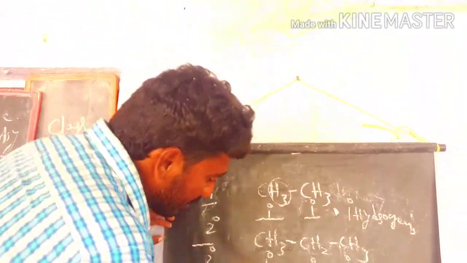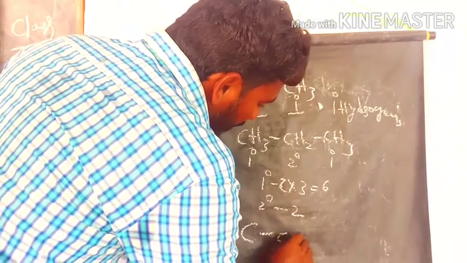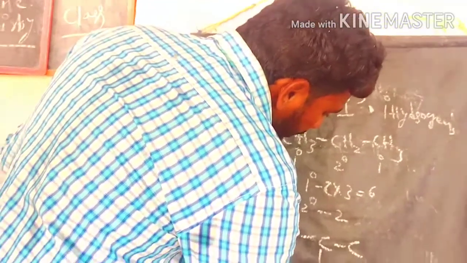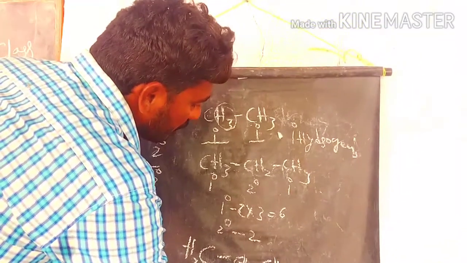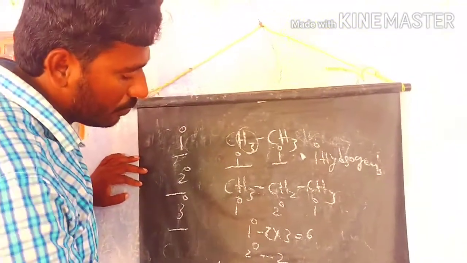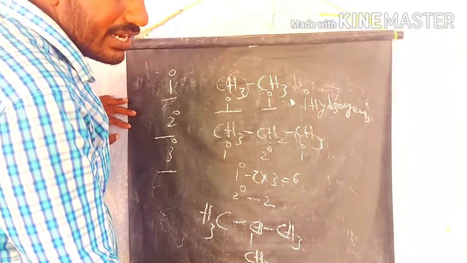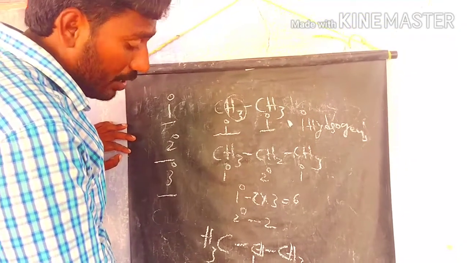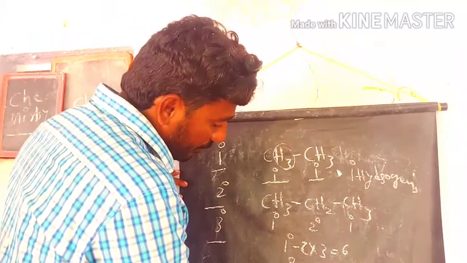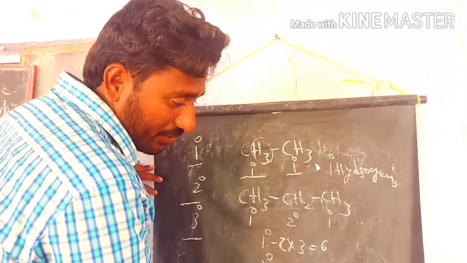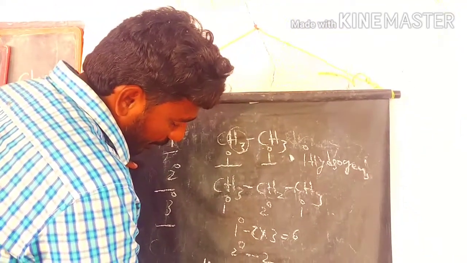Let's see what is happening in the tertiary. Here we have 4 carbons. This we generally call tertiary butane. In this, how many types of hydrogens do we have?